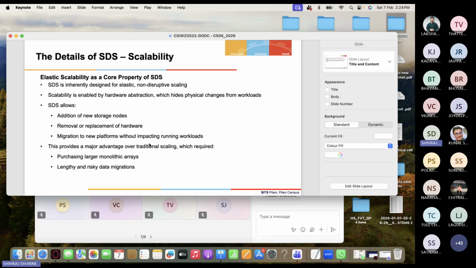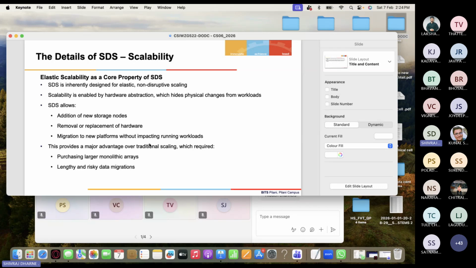It is supposed to be not just programmable, but scalability should also be there. So, elastic scalability as a core property for software defined storage. Software defined storage is inherently designed for elasticity. That means we can increase, decrease, scale up, scale down, and do non-disruptive scaling. Scalability is enabled by hardware abstraction, which hides physical changes from the workloads.